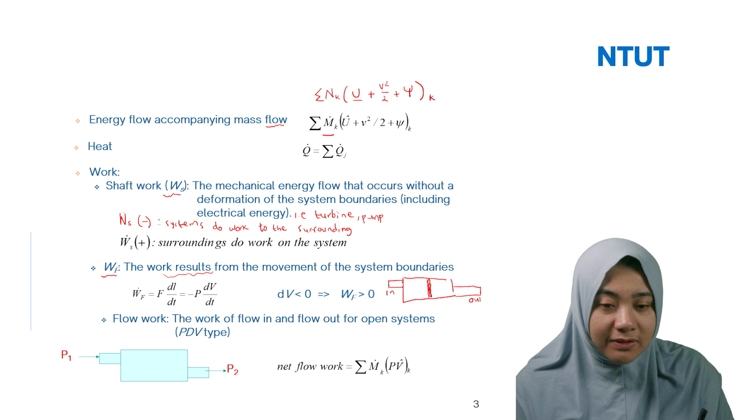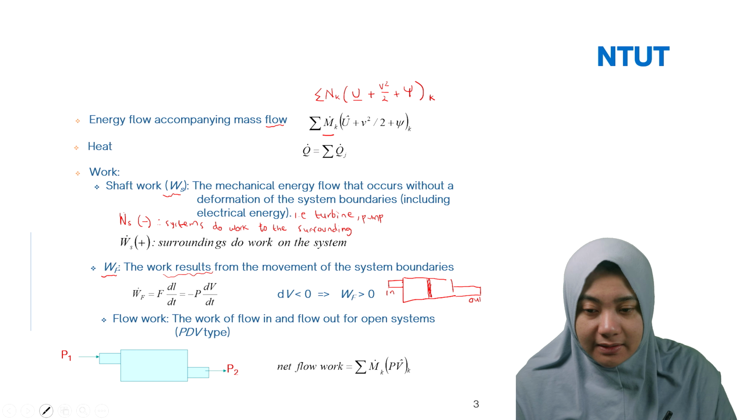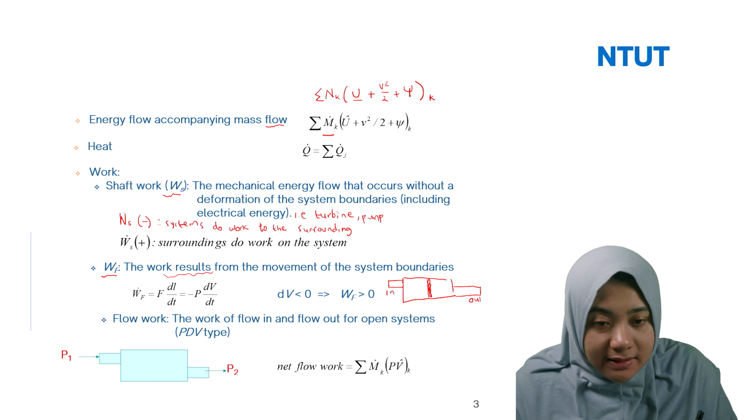For example, if you take the boundary in the line, let's say you have the boundary here, in the dash line.